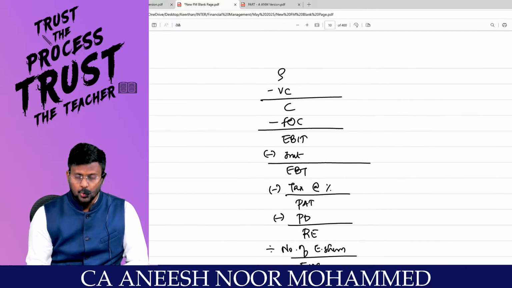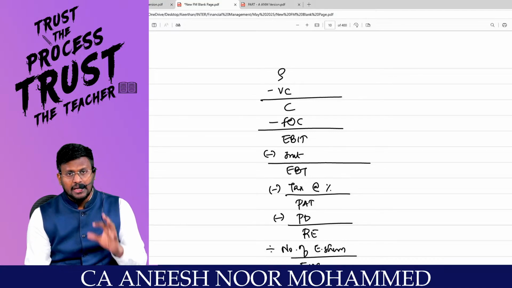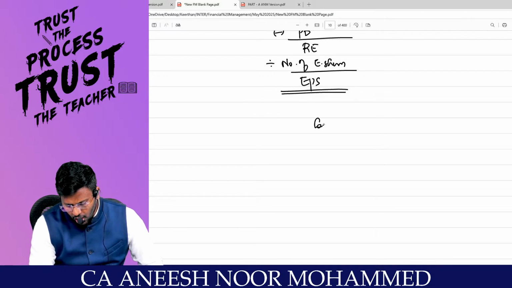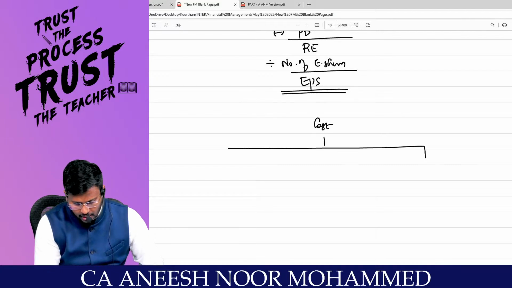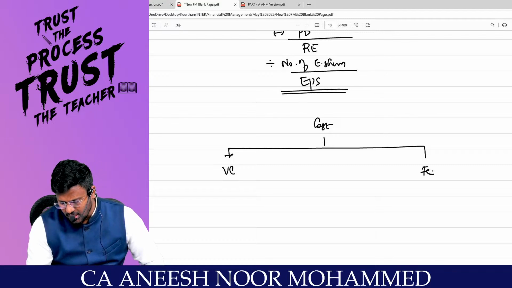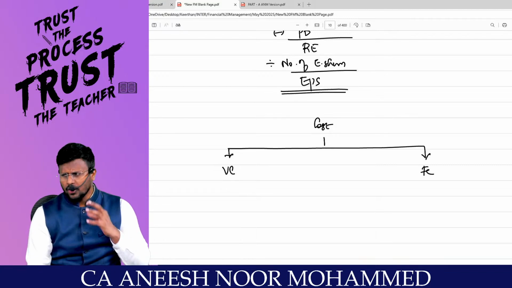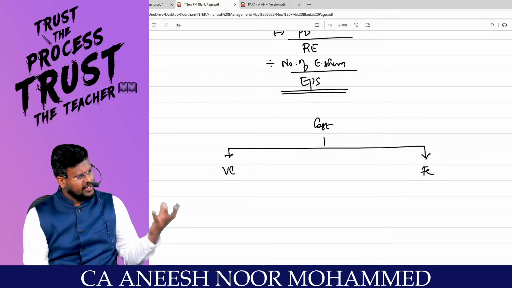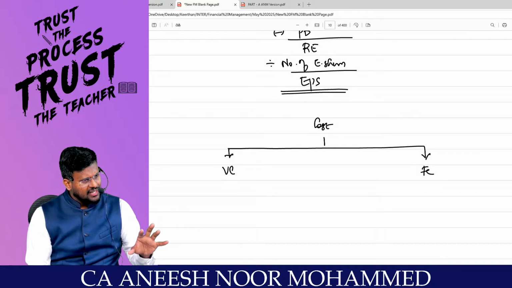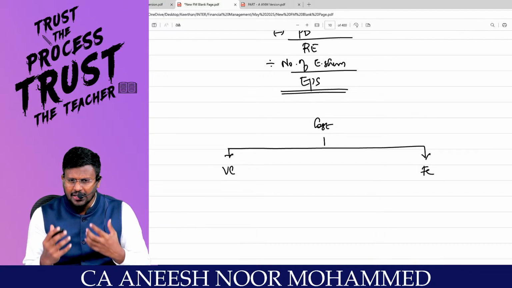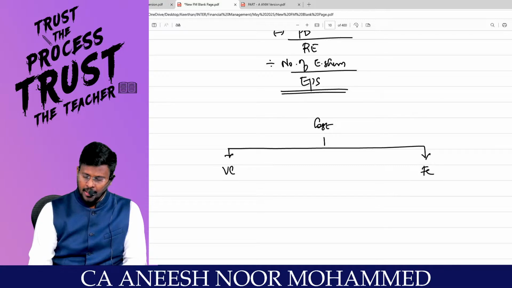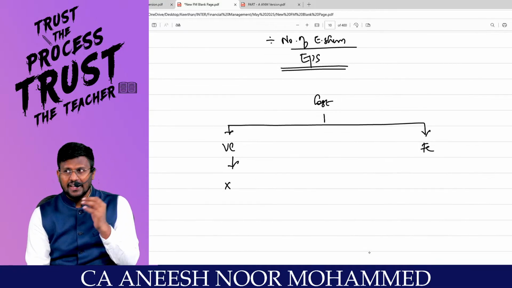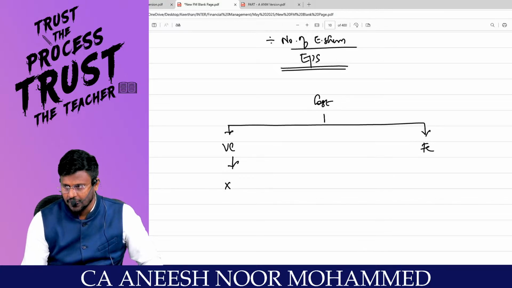My dear lovable students, if you see the income statement, actually we are incurring cost. That cost can be classified into 2 categories. Number 1 is variable cost and number 2 is fixed cost. We are not analyzing anything regarding the variable cost, because if the sales increase, variable cost increases. If the sales decrease, variable cost decreases. No particular analysis is required for the variable cost. In leverage analysis, we are not analyzing the variable cost. We are analyzing the fixed cost.